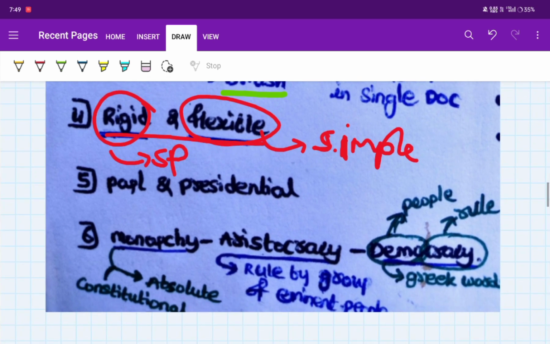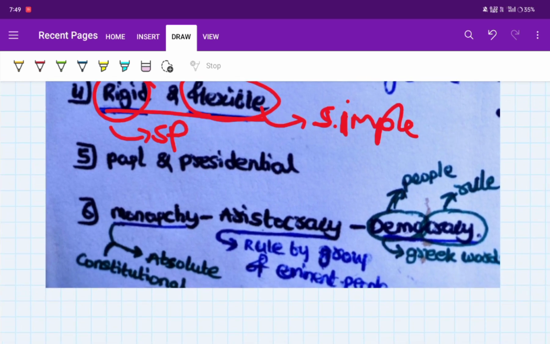And monarchy and aristocracy and democracy type of constitution. Rule by a group of eminent people is called aristocracy. Democracy means demo means people, cracy means rule. So it's a Greek word. Democracy means people rule themselves.